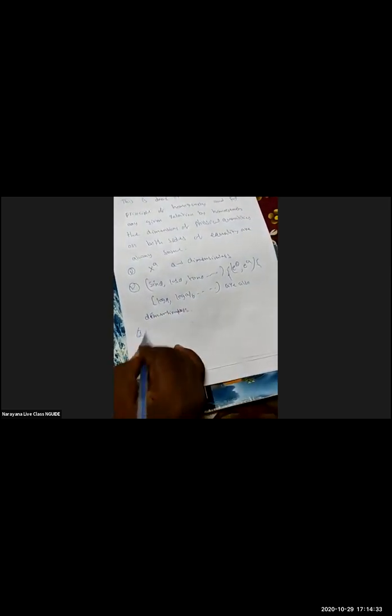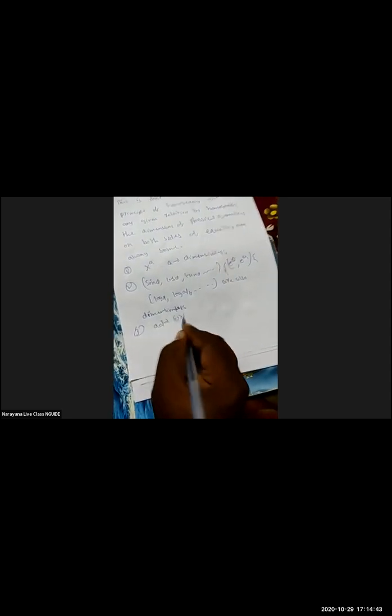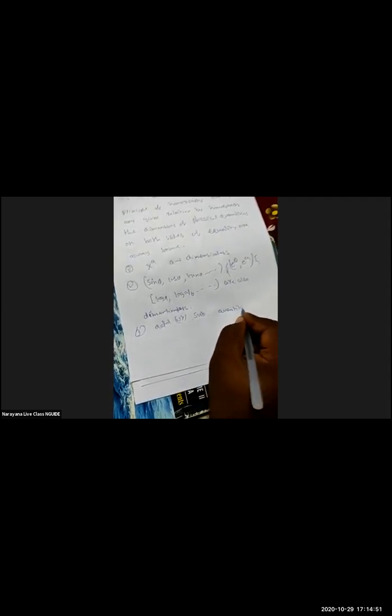One more, the third point: we can add or subtract only quantities which have the same dimensions.